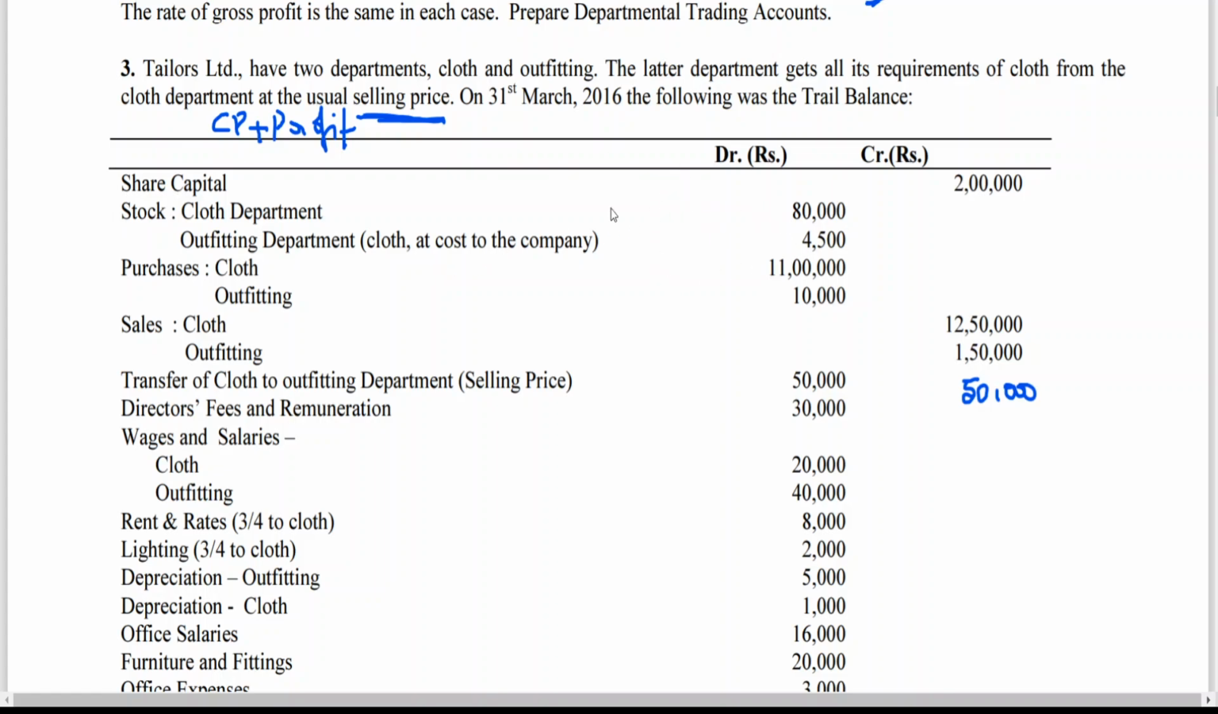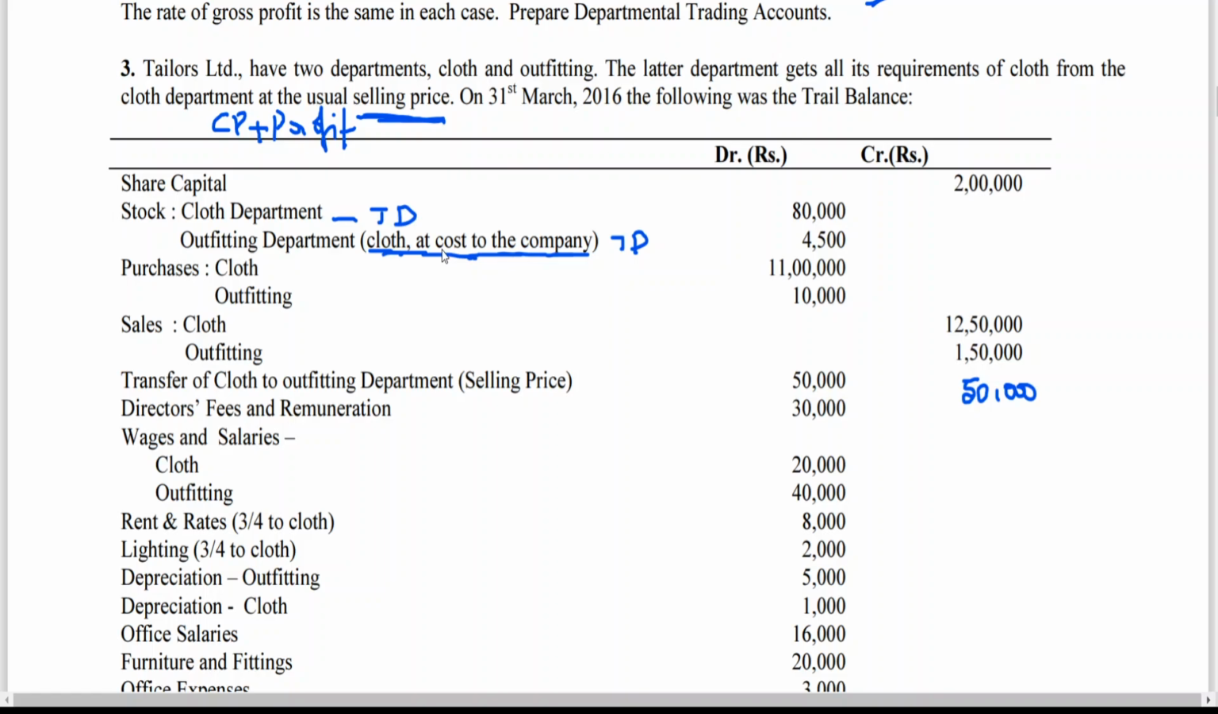So this will be taken to the cloth department trading account debit side and the outfitting department trading account debit side, but he has given something here: cloth at cost to the company. What do you mean by this, sir? Cloth at cost to the company means, Tailors Limited have two departments, and the latter department gets all its requirement of cloth from the cloth department. That means for the outfitting department it is cost to the company.